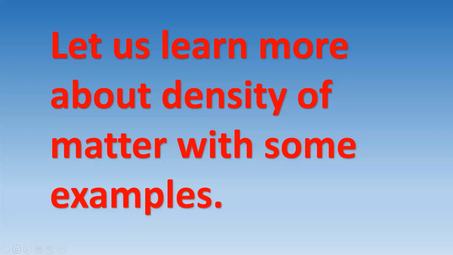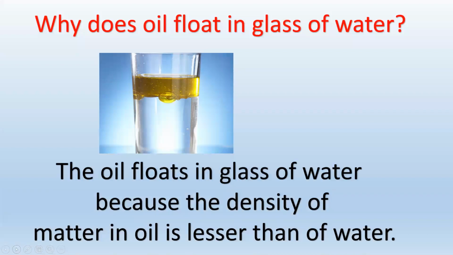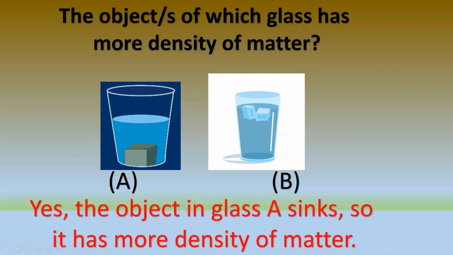Let's learn more about density of matter with some examples. Why does oil float in glass of water? Oil floats in glass of water because the density of matter in oil is lesser than of water. The object or objects of which glass has more density of matter? Yes, the object in glass sinks, so it has more density of matter.